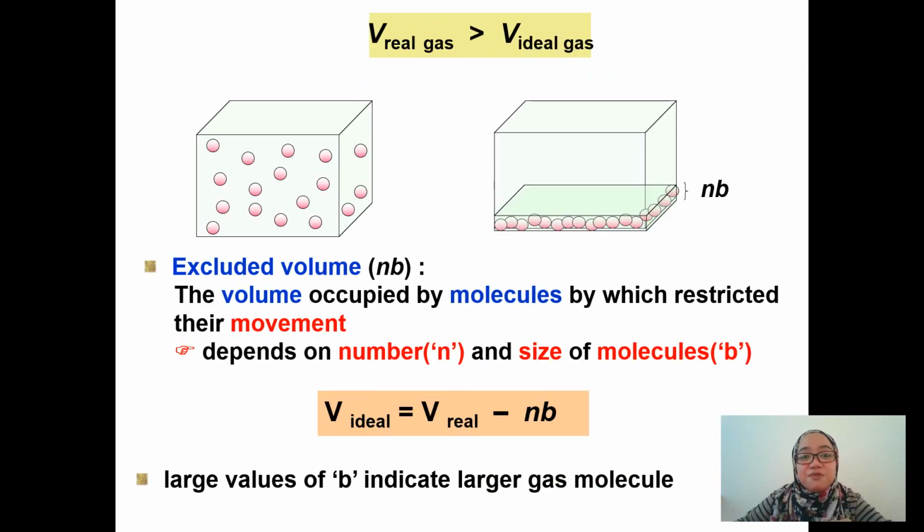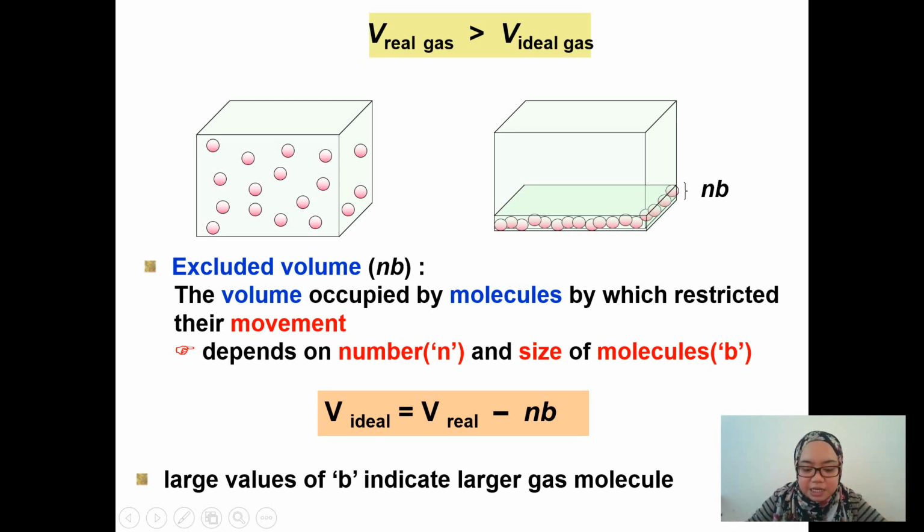So it says that the volume of the real gas is larger than the ideal gas. Here, V ideal is equal to V real minus nB. So it means that when the B value is large, the volume occupied by the gas molecule is bigger.